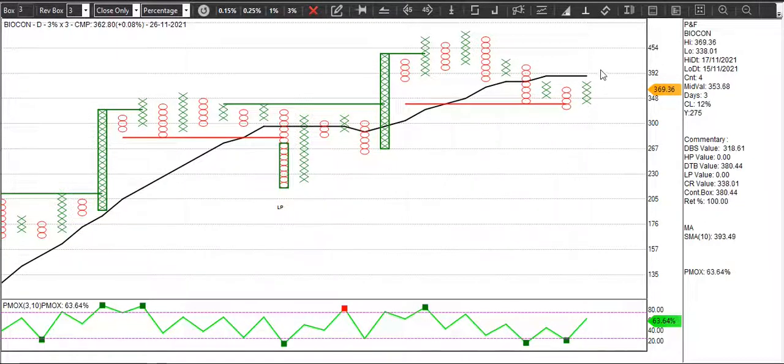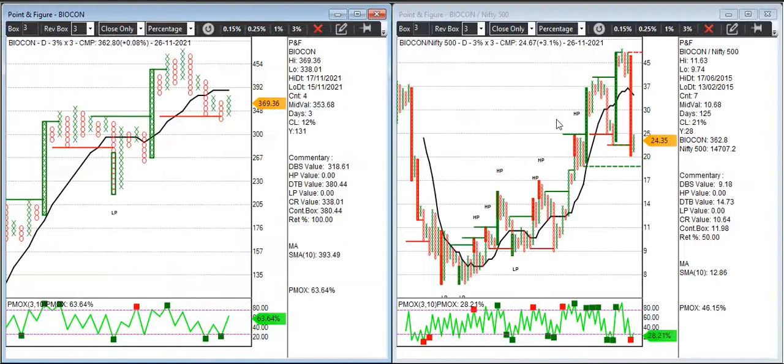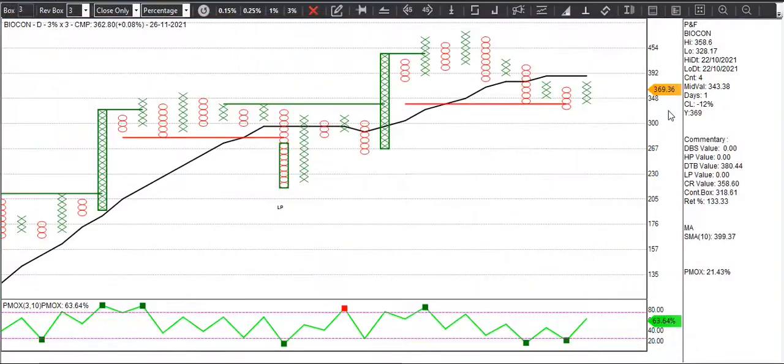this double top buy gets triggered, right, PMOX is oversold and relative strength is positive, as you know. If you see here there is a column reversal on 3%. The pharma sector is also performing now, so Biocon is one stock where we can enter. So the double top buy is at 381 and the stop loss would be 318.